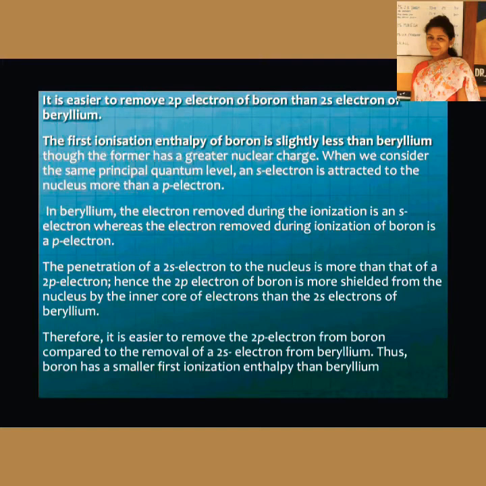So effective nuclear charge is more for an s electron than for a p electron. So in case of boron, the 1s electrons are shielding the 2s2 and 2p1 slightly. That's why it is easier to remove one electron from boron, and it is difficult to remove an electron from beryllium.